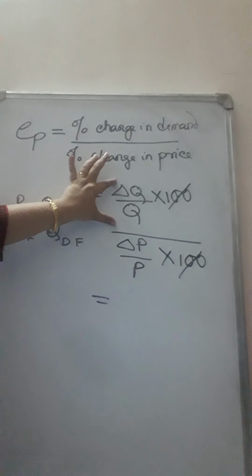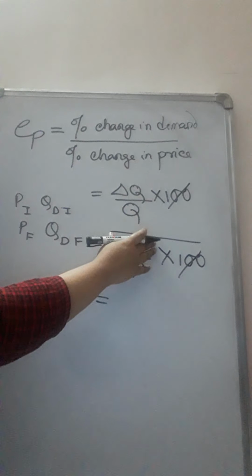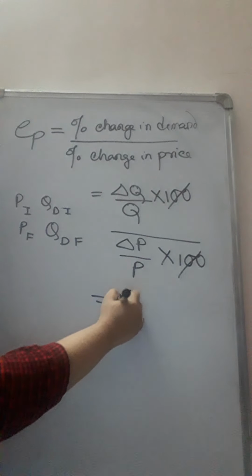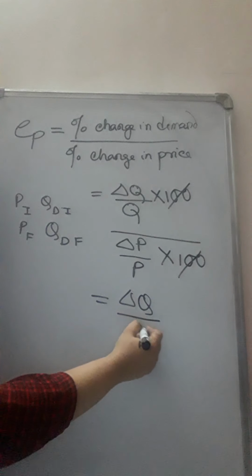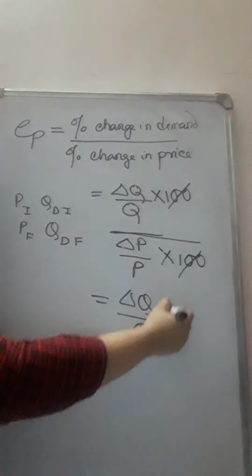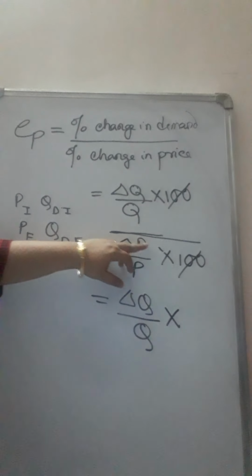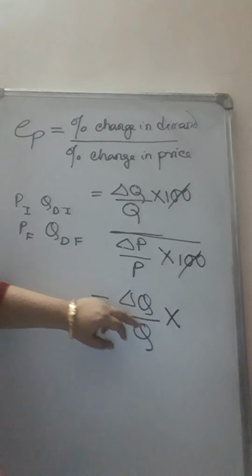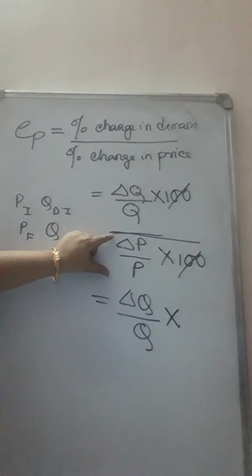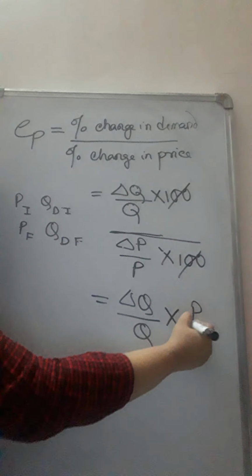This is the numerator part and this is the denominator part. So we can write delta Q by Q, and this division sign we can change into multiplication. By the rule of fractions, if we change this division into multiplication, the denominator changes to its reciprocal. So it becomes P by delta P.